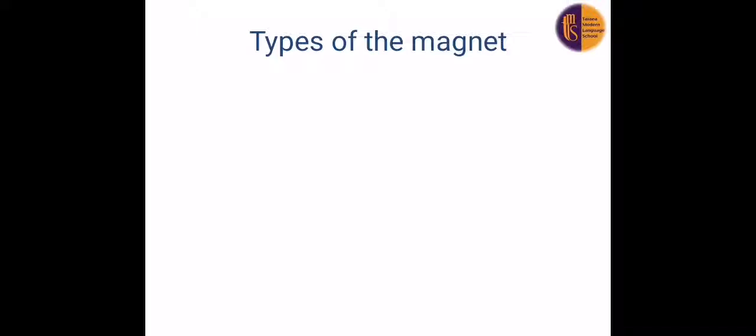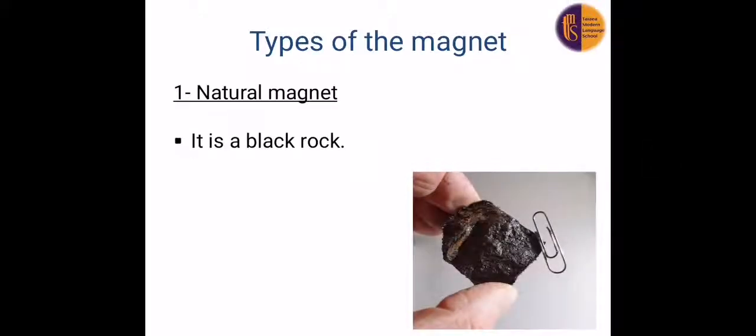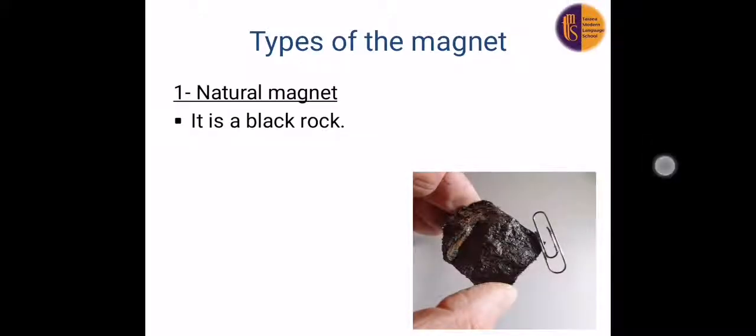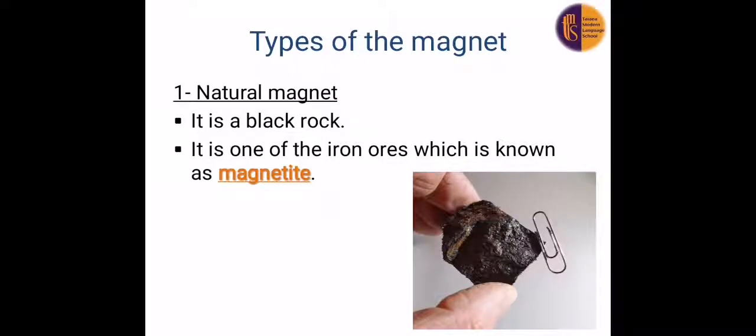Okay, types of magnet. Number one, we have the natural magnet. This natural magnet is a black rock, and it's one of the iron ores which is known as magnetite. Again, the natural magnet is a black rock and one of the iron ores known as magnetite.